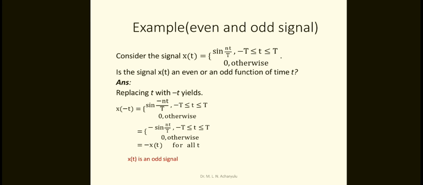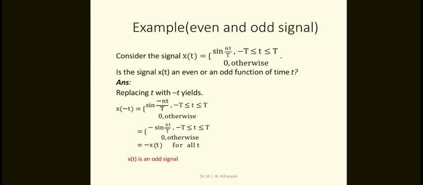Just see, replacing t by minus t in this equation, what we actually get is sine of minus pi t by T. Since sine of minus theta equals minus sine theta, we directly get x of minus t equals minus sine of pi t by T, where t is between minus T and T, otherwise 0.